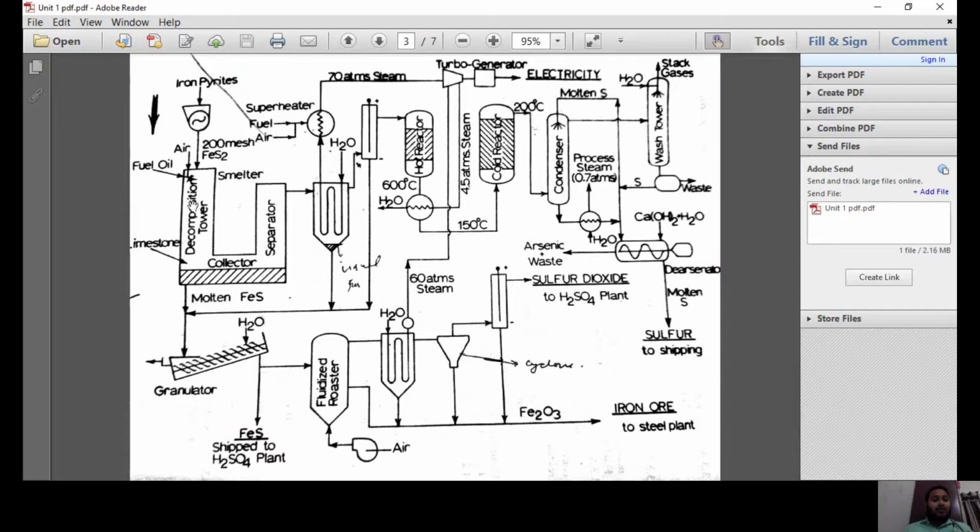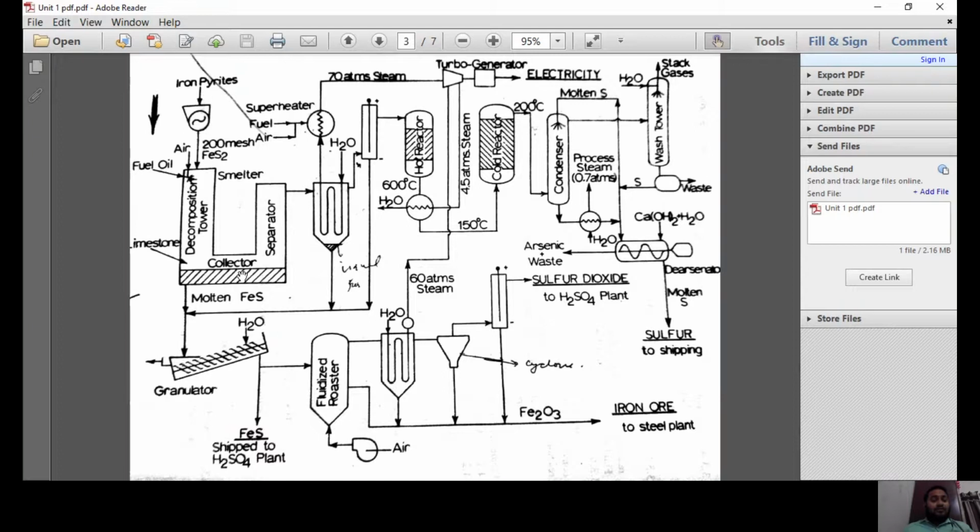It is then passed to the vertical circular shaft furnace. This vertical circular shaft furnace is divided into three sections: decomposition tower, collector, and separator. The temperature within the decomposition tower, collector, and separator is maintained by the injection of fuel oil. This fuel oil is ignited by the addition of air. The heat of dissociation and diffusion makes the iron pyrite pass towards the collector region.